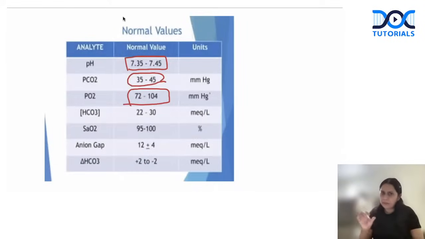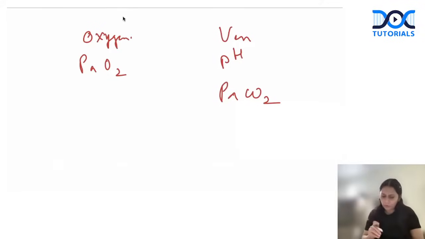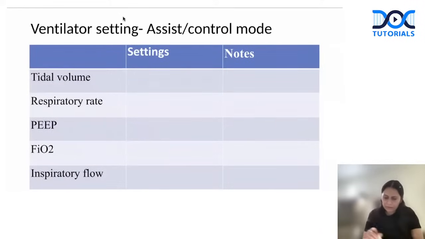These are the three parameters that we have to pay attention to. Okay. Normally, what are the things which can improve the oxygenation of the patient? Now, when I do a ventilatory setting, we set, let's say, assist control mode. We set the tidal volume.